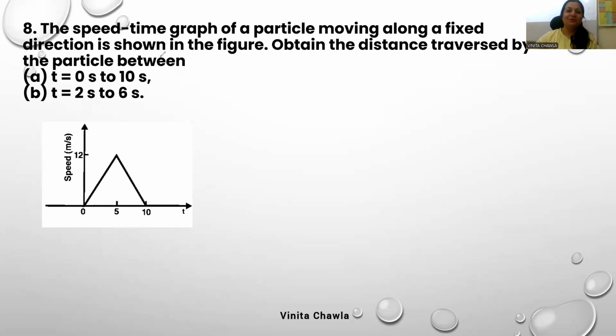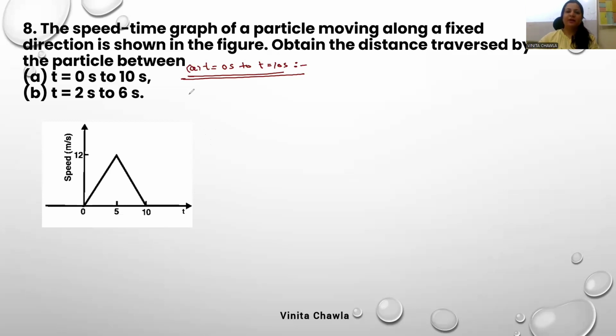Speed-time graph of a particle moving along a fixed direction is shown in the figure. Obtain the distance traversed by the particle between t equals 0 to t equals 10 seconds. Let's consider the first time interval, t equals 0 second to t equals 10 second. See, we have a speed-time graph and we have to find the distance traversed. It's very easy. We can find distance by finding the area under the speed-time graph.